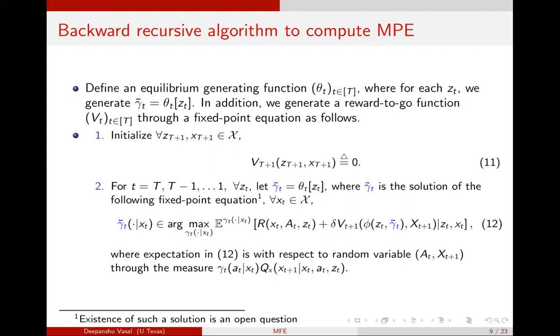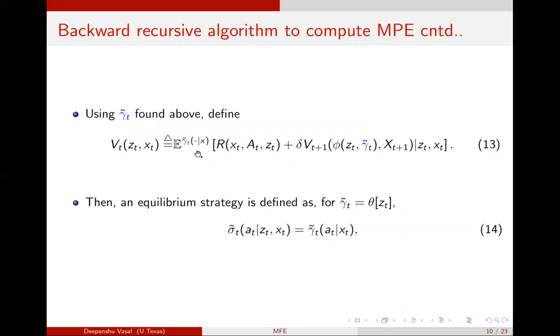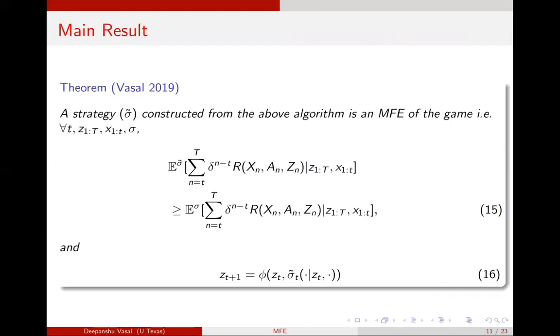Given that we have found this gamma tilde t through this fixed point equation, we use this gamma tilde t back into the expected reward to compute vt, and backward recursively we compute these vt's and gamma tilde t's for all zt's. And thus we have defined a function theta t, and the strategies of the players can be defined as sigma tilde t as gamma tilde t at xt, where gamma tilde t is obtained from the theta t we just computed.